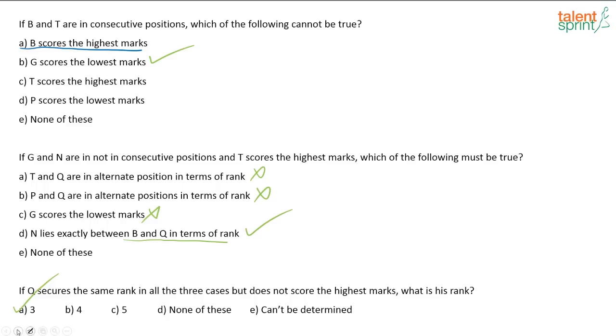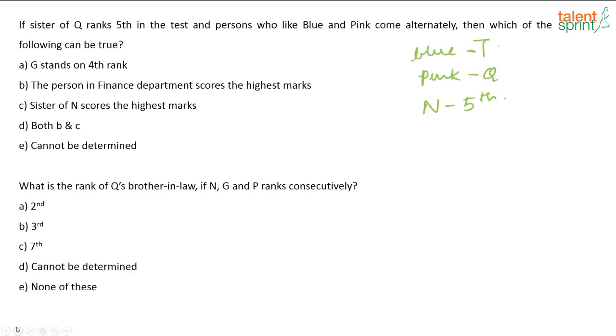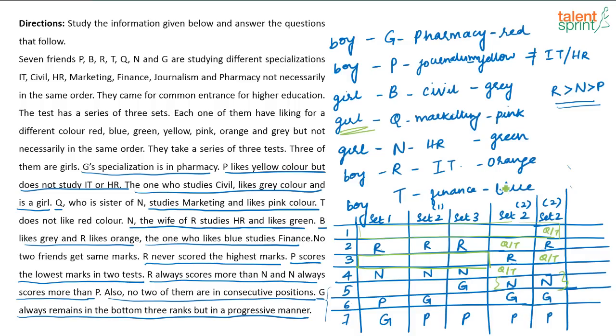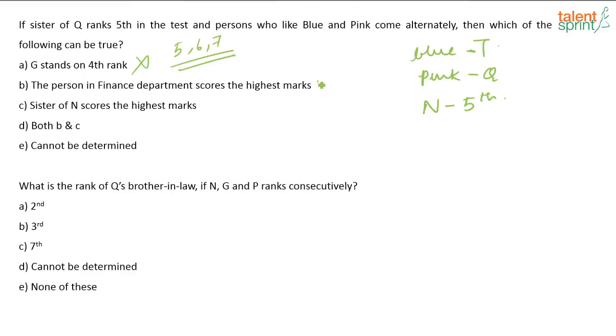Now let us look at the options given. What does the first option say? G stands on 4th rank. For sure you know G cannot be in the 4th rank. Why? Because G obviously can be in 5, 6 or 7 ranks. That you know for sure. Last 3 ranks only G will come. Next, the person in finance department scores the highest marks. Is that possible? Who is the person in the finance department? Person in finance department is T. Yes, T can score the highest marks for sure, right? That is a possibility. So option B can be true.